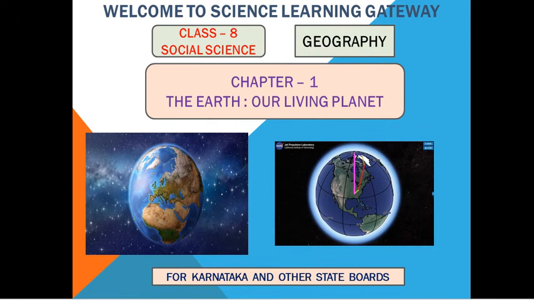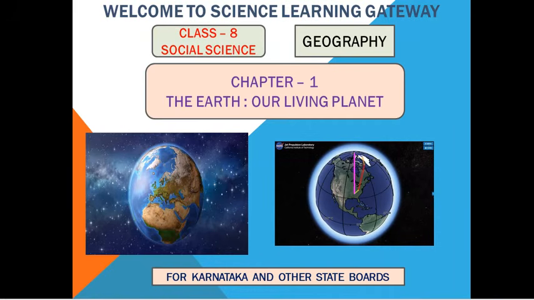So today we are going to start the class 8 social science syllabus. This chapter is from your geography section, and this is the first chapter of geography. The name of the chapter is Earth, our living planet. In this chapter basically we'll read about the Earth.